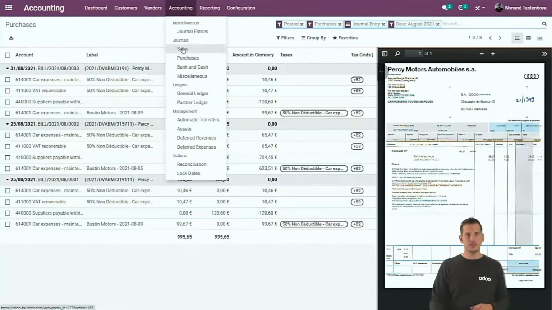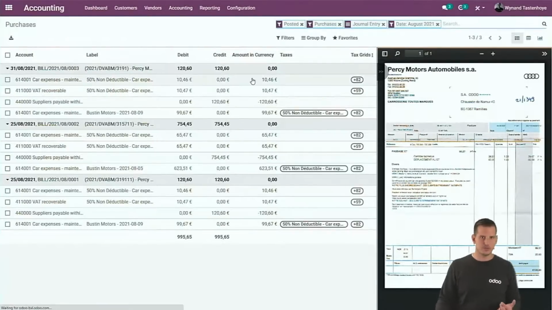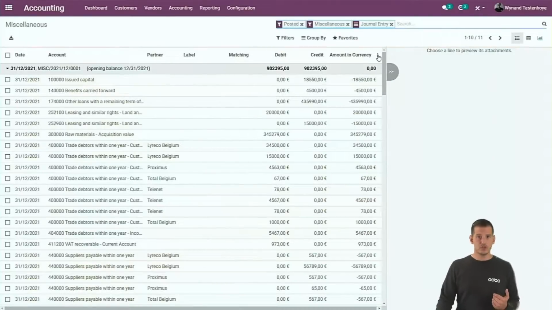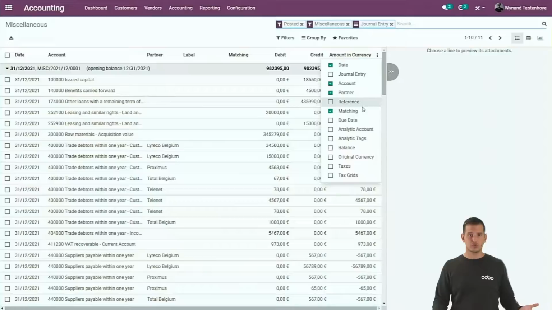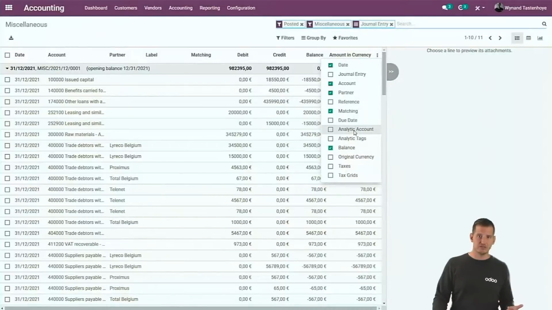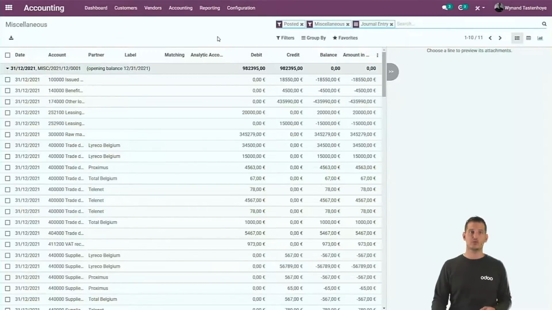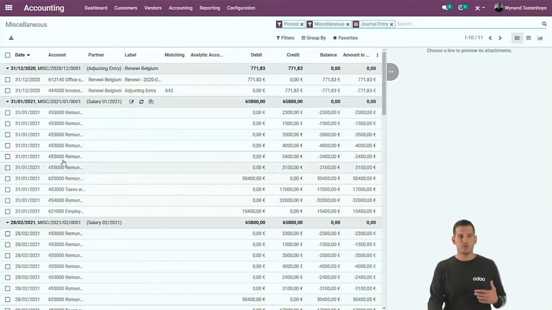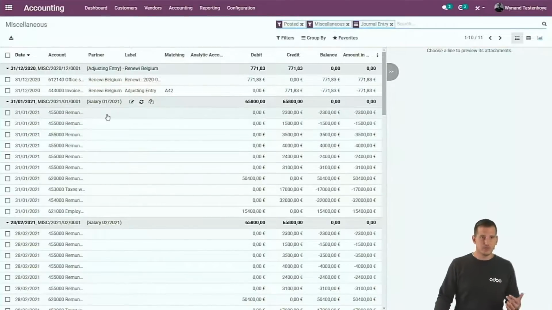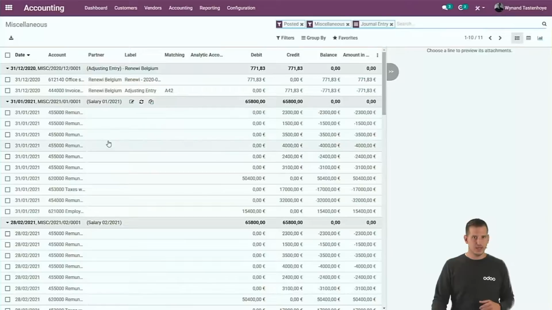To continue, let's take another one, for example, the miscellaneous operations. First of all, you can change the columns based upon what you want to see on the screen. If you want to add the balance, the analytic account, or whatever, you can modify the different columns based upon what you want to see on the screen. You can sort on the different columns. So for example, if we have all for remuneration here, I made some salary bookings. Let's imagine that I was wrong and that I used the wrong account for the salary booking.